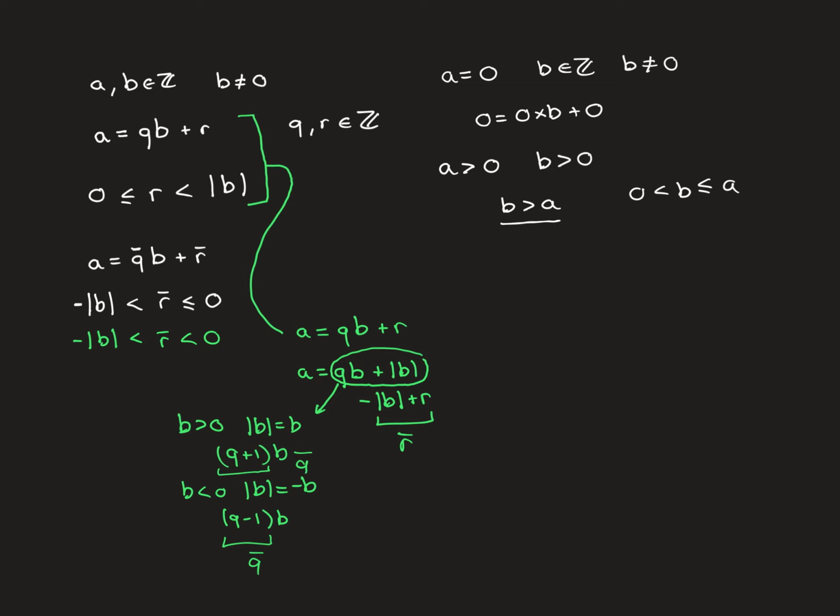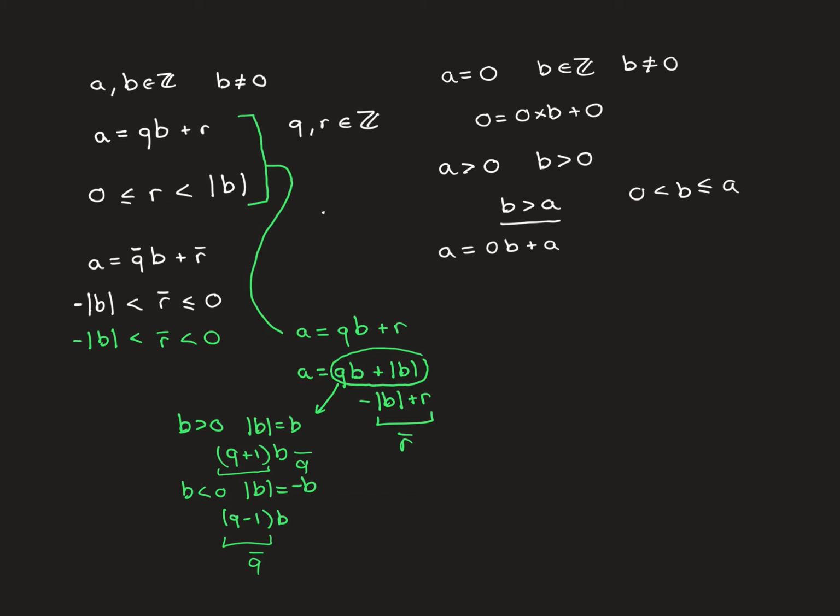So if b is bigger than a, then it's really obvious what you can do. You can just make the quotient 0, so have 0 times b, and then make the remainder a, because remember both of them are positive numbers now. If we do this, mod of b is just going to equal b. So a we're saying now is smaller than b. It's a smaller positive number. So you can make the remainder equal to a and it will still satisfy this equation.